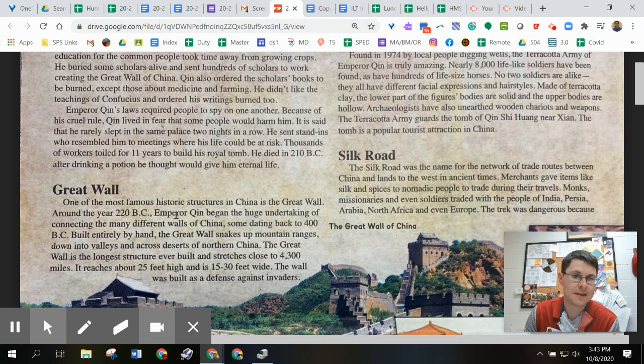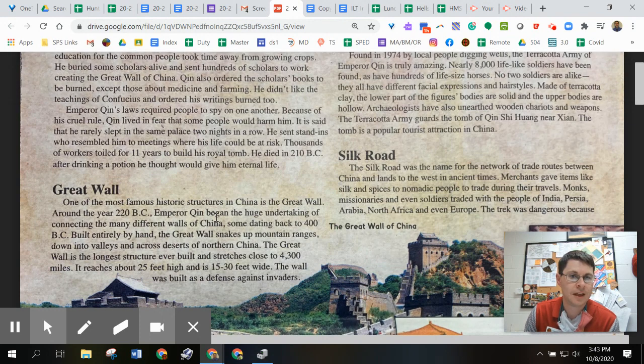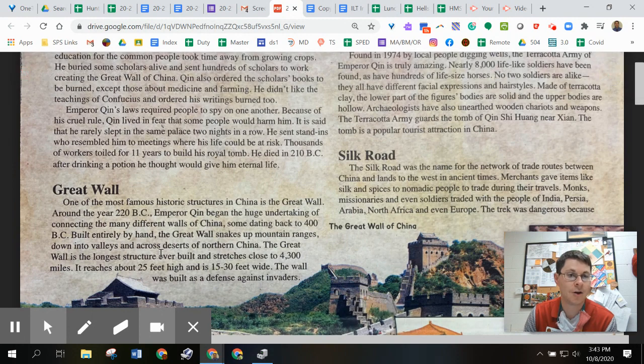One of the most famous historic structures in China is the Great Wall. Around the year 220 BC, Emperor Qin began the huge undertaking of connecting the many different walls of China, some dating back to 400 BC. Built entirely by hand, the Great Wall snakes up mountain ranges, down into valleys, and across deserts of northern China. The Great Wall is the longest structure ever built. It stretches close to 4,300 miles long. It reaches about 25 feet high and is 15 to 30 feet wide.